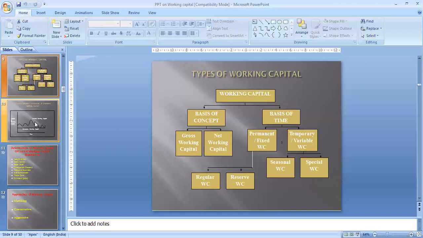But in case of on season, your demand is going high, and for meeting this demand, you have to incur some extra expenses, and for these expenses you require capital. So this type of capital is known as seasonal working capital. Now, special working capital, as the name implies, means capital which is required for meeting special expenses, not regular expenses.